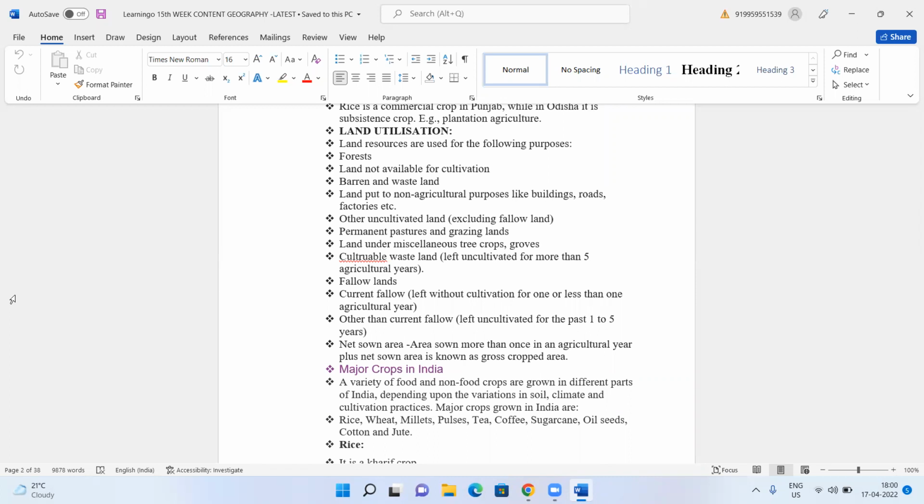Now, out of 3.28 million square kilometers, can you grow or cultivate your crops in all the 3.28 million square kilometers?